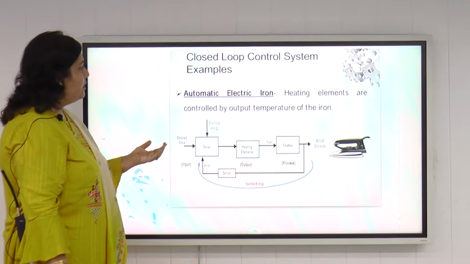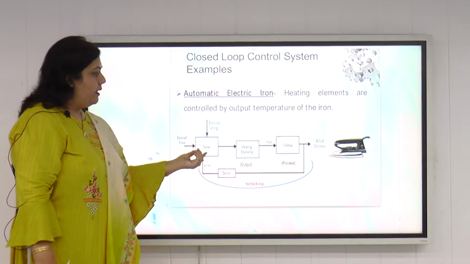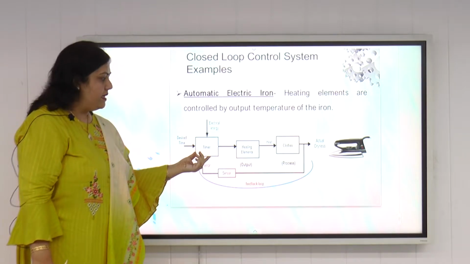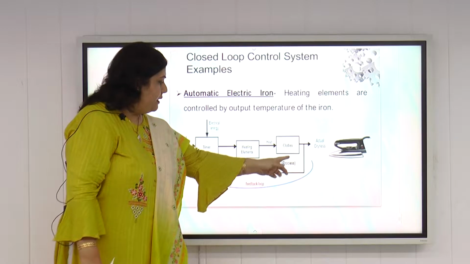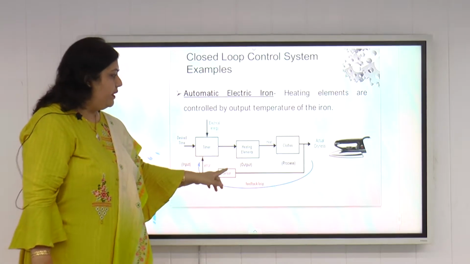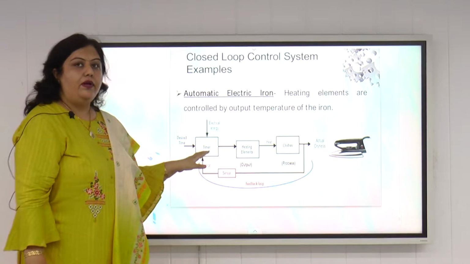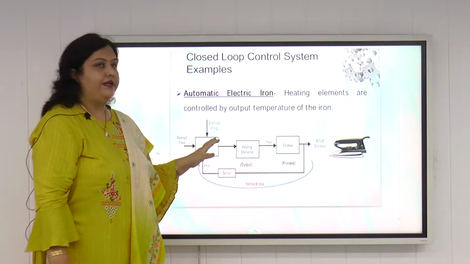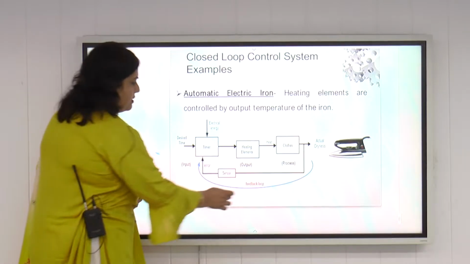The heating elements in our automatic electric iron are controlled by the output temperature of the iron. The iron is heated for a fixed timer. Then the heating elements will operate and heat the clothes. Then a sensor is there, and the actual dryness is fed back to the timer, and accordingly the automatic electric iron will switch off or on. So it is an example of a closed loop control system.